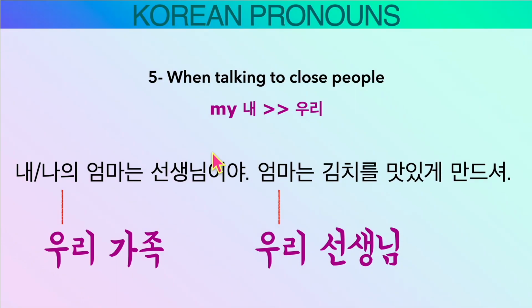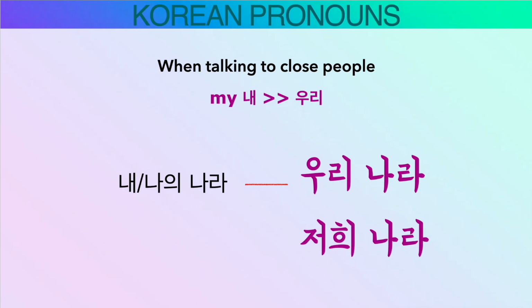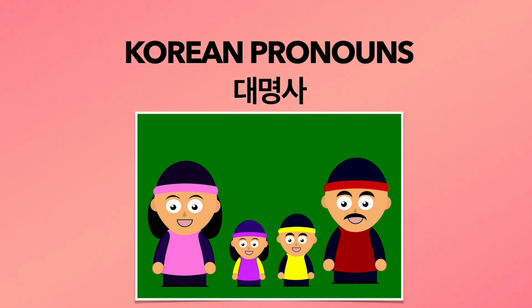Next. So when you use my, Korean people tend to use 우리, especially when you talk about the organization, groups that you are in. 우리 선생님, 우리 가족, 우리 학교, and 우리나라. But 저희 is polite form of 우리. Let's take some quizzes.